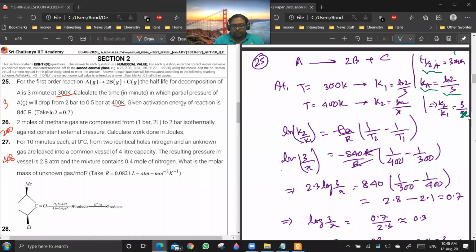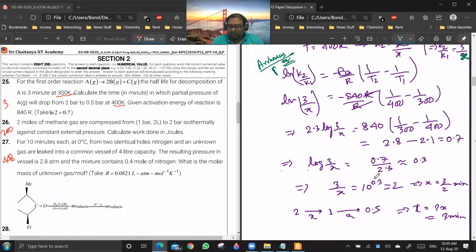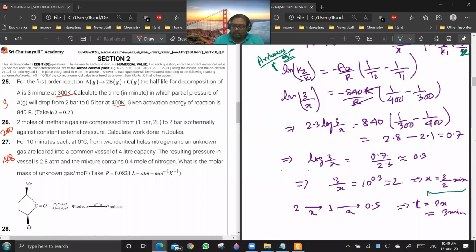Are you getting this? Yes, sir. Now, you see, if you are using our Arrhenius equation, ln K2 by K1, rate constant at two different temperatures, can be minus EA by R into 1 by T2 minus 1 by T1. So if you put the value of K2 by K1 here, you can actually find the value of X. It will come out to be 3 by 2 minutes.